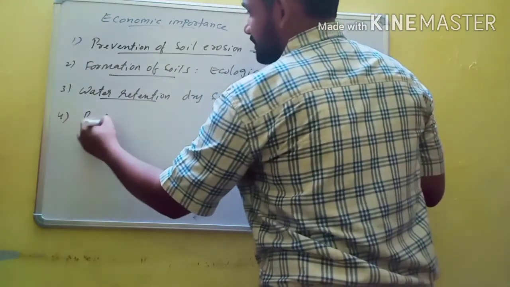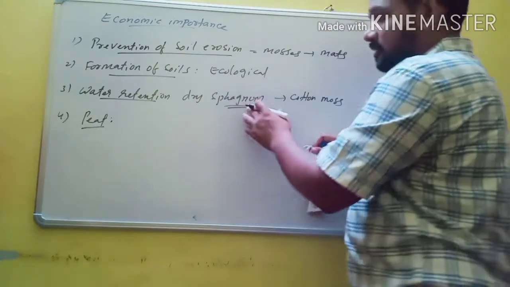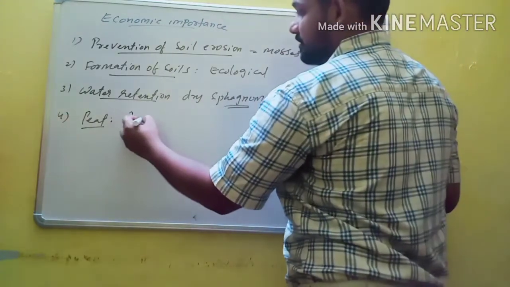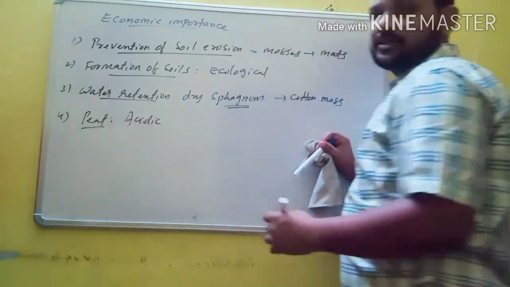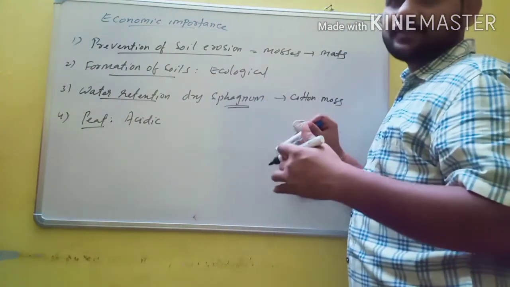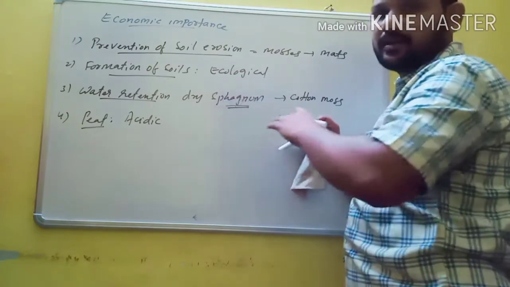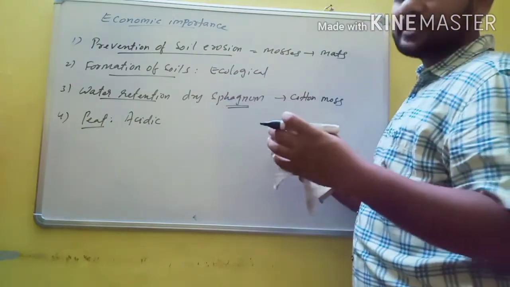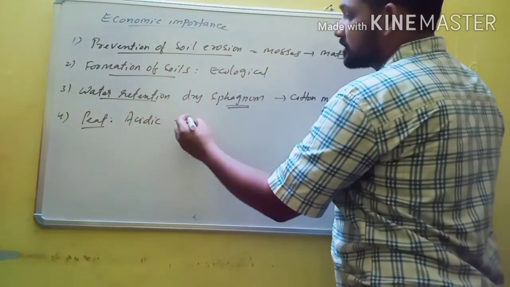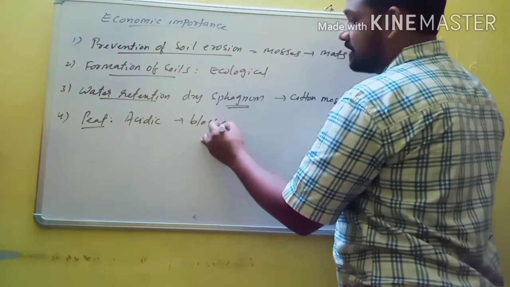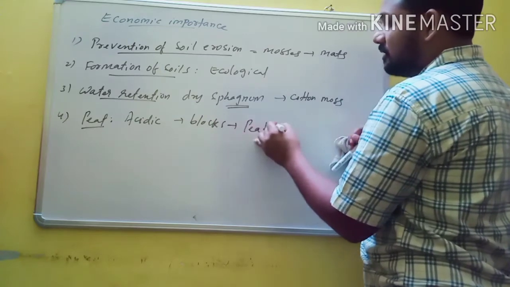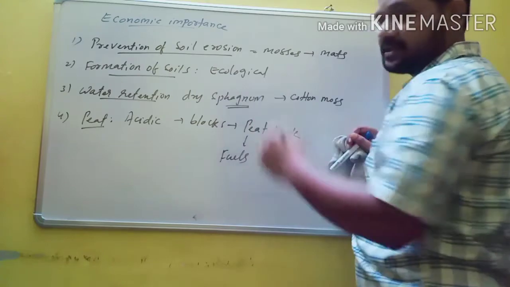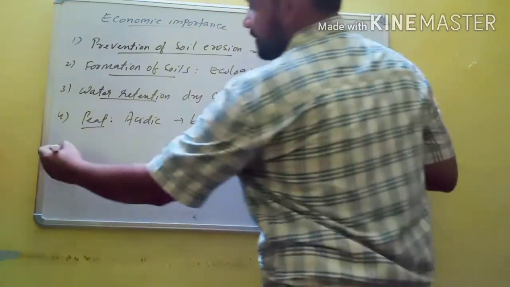Then peat. This is very important. Bryophytes like sphagnum usually grow in acidic soils. After their death, the dead parts of sphagnum are gradually compressed and fossilized. This compressed and fossilized sphagnum is cut into blocks, called peat blocks, and these blocks are used as fuels. Next, food.